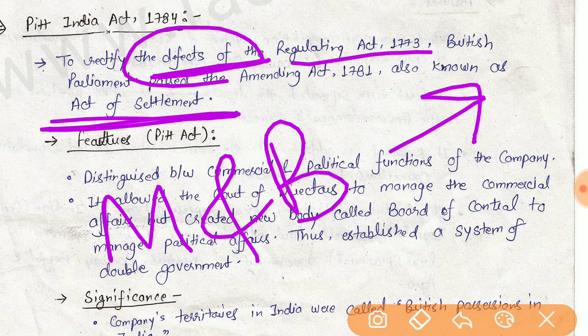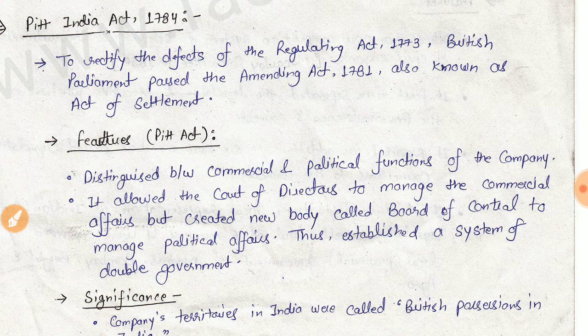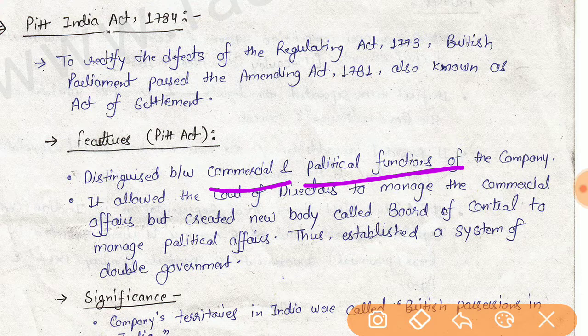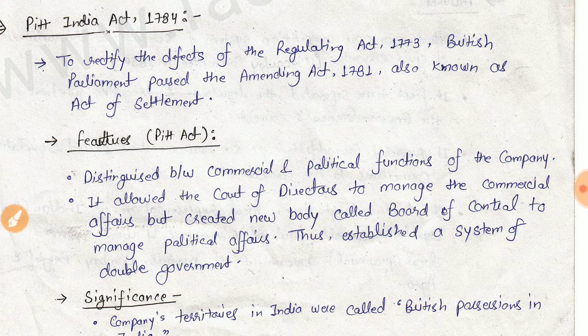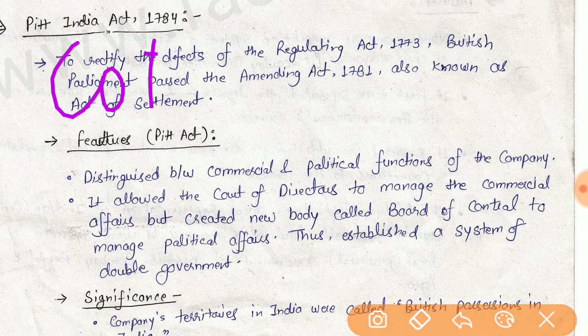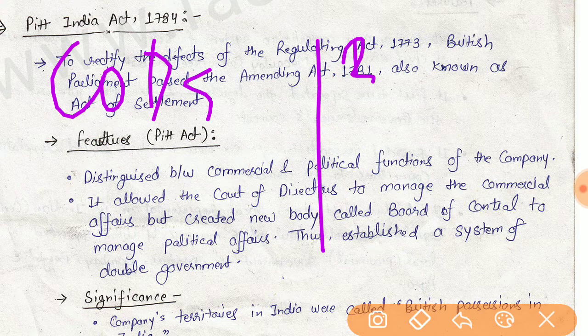Governor councils were established in Bombay and Madras. This act made a distinction between the commercial and political functions of the company. Means this act made a distinction between the commercial and political activities of the East India Company, and the company's administration was divided into two. The first one is the Court of Directors, and the second one is the Board of Control.